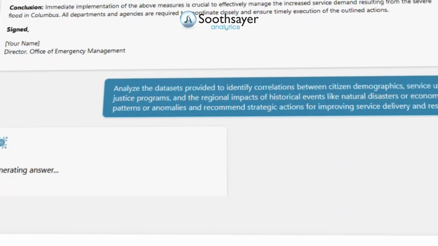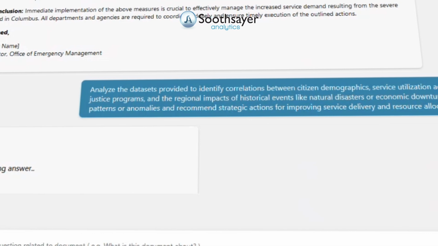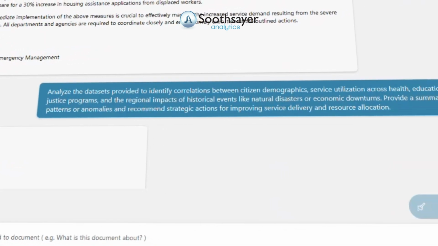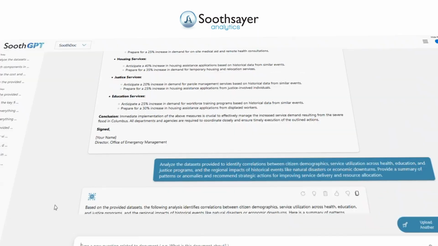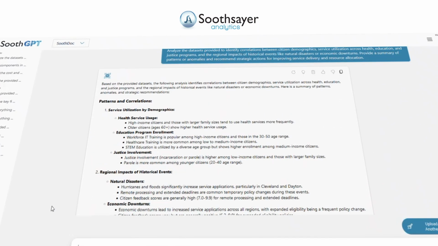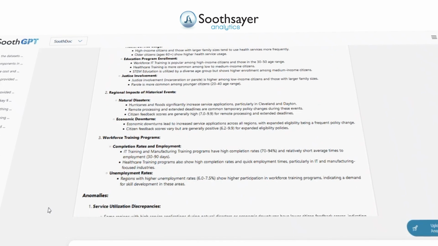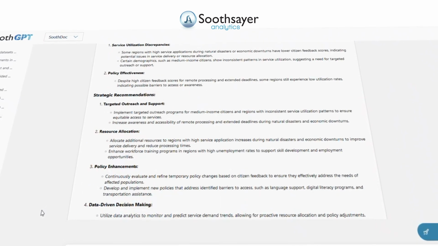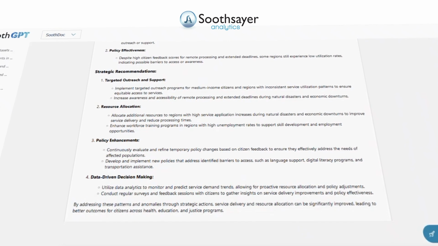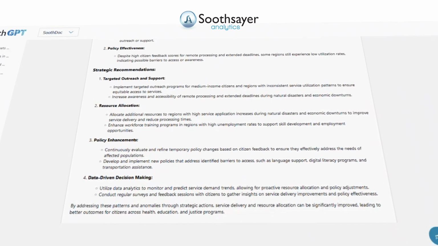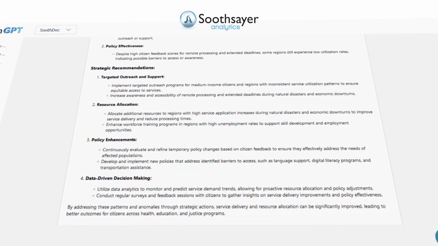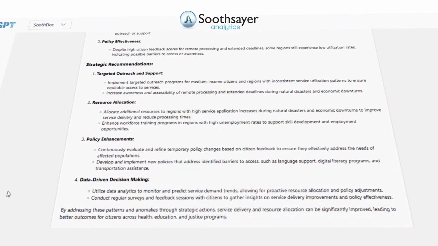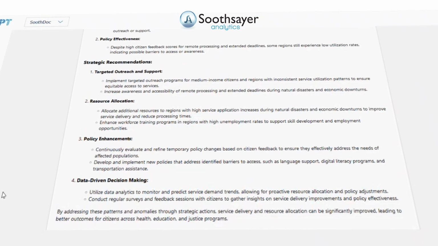disaster management. Next, let's analyze the provided datasets to identify correlations between citizen demographics, service utilization across health, education, and justice programs, and the regional impacts of historical events like natural disasters or economic downturns. We will also request a summary of patterns or anomalies and recommend strategic actions for improving service delivery and resource allocation. This prompt demonstrates SoothGPT's ability to synthesize insights from multiple datasets, uncover hidden patterns, and provide actionable recommendations to enhance statewide service delivery and resilience.